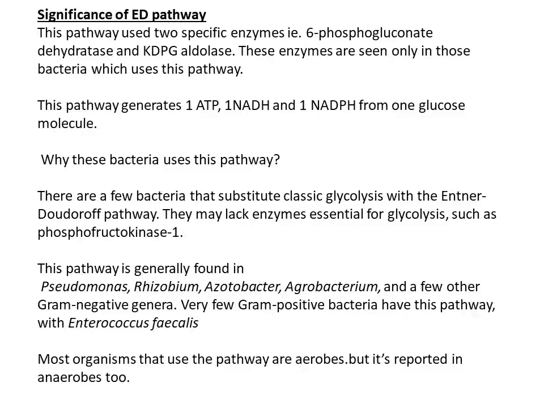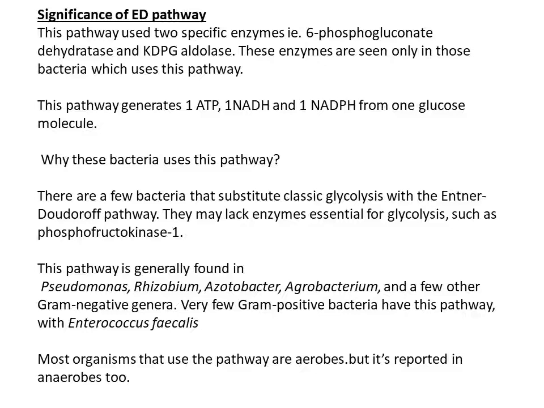Now why do these bacteria use this alternative pathway? It is said that these bacteria may lack, and it's only a question, it is not confirmed as yet, a very important enzyme called phosphofructokinase, where you know that fructose 6-phosphate is converted into fructose 1,6-bisphosphate by this enzyme.